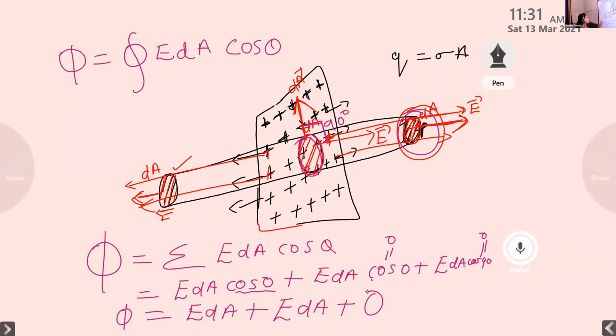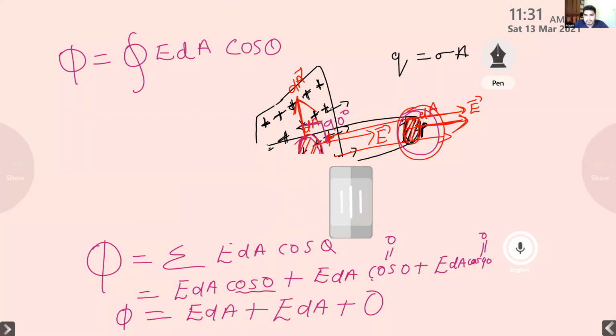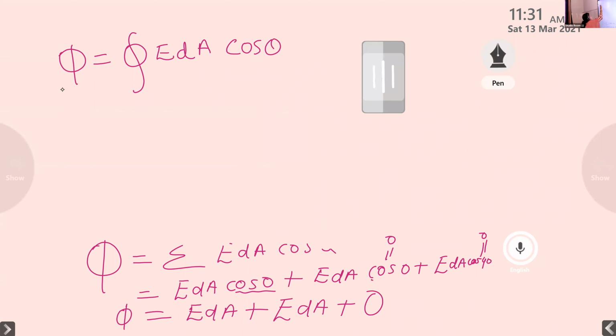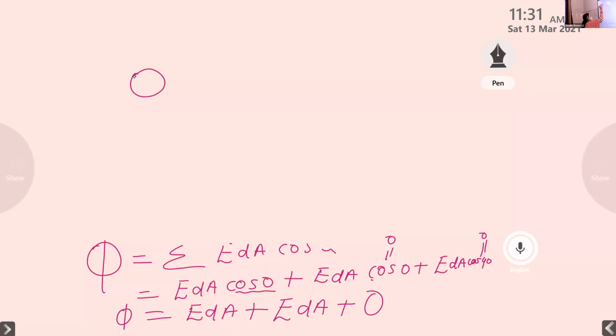So our equation becomes phi is equal to E dA plus E dA, plus the last term which becomes 0 because the angle between them is 90 degree.